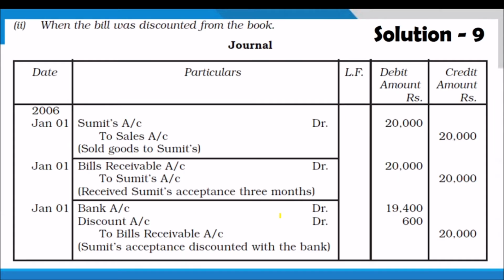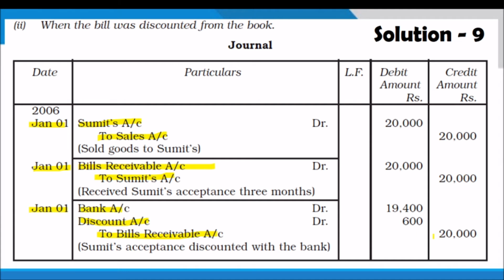If the bill is discounted, what happens for Amit? The entry is Sumit account debit to sales 20,000, bills receivable to Sumit 20,000. When the bill is discounted, the entry on the same date is bank account debit, discount account debit to bills receivable.